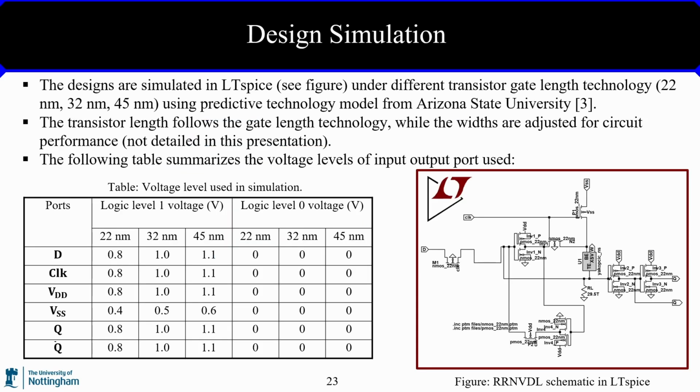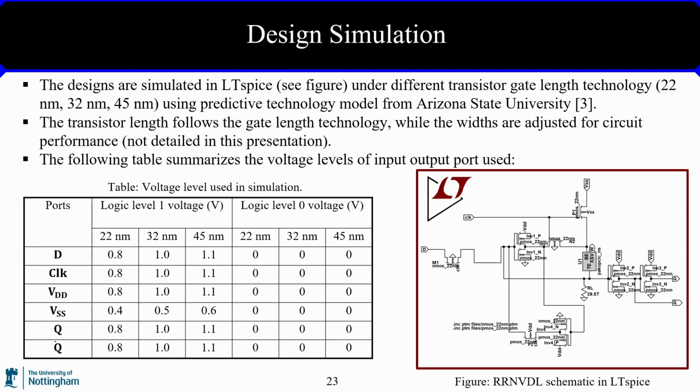So all the proposed designs are simulated in LTspice for different transistor gate length technology, which are 22, 32, and 45 nanometers, using predictive technology model from Arizona State University. The transistor length follows the gate length technology, while the transistor width is adjusted for circuit performance, which is not detailed in this presentation. Different voltage levels are used for this design when different transistors are used because the transistor parameters are different.